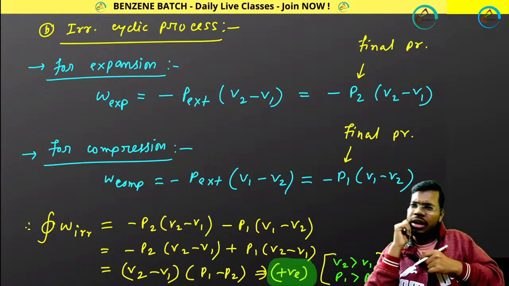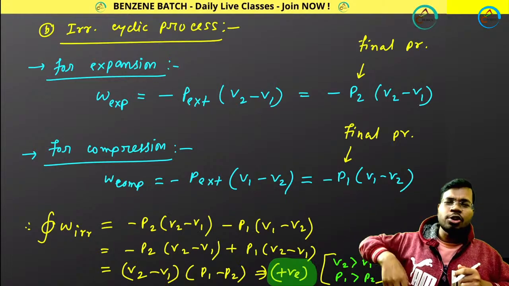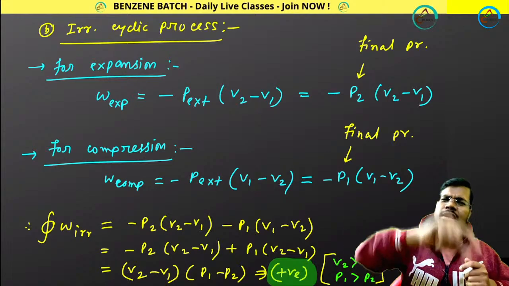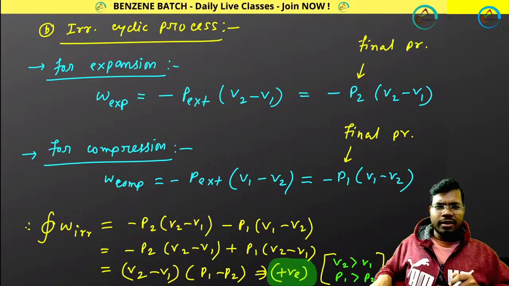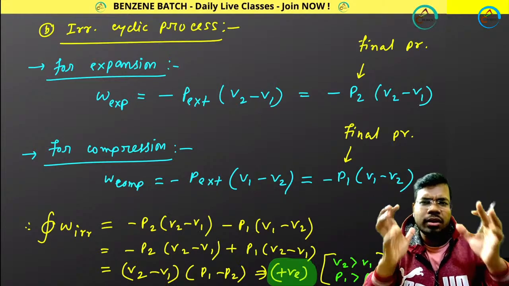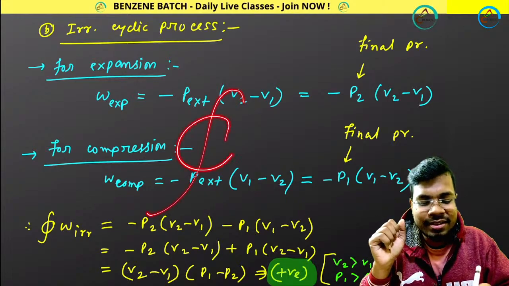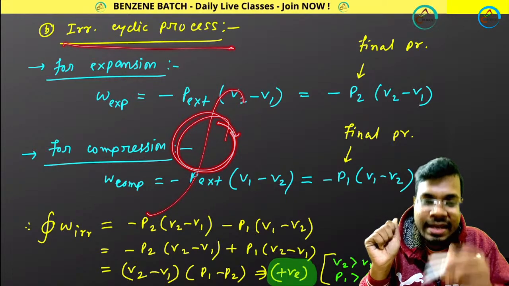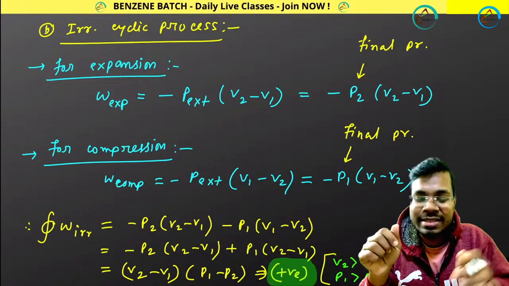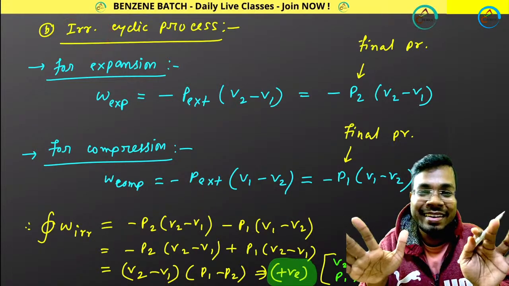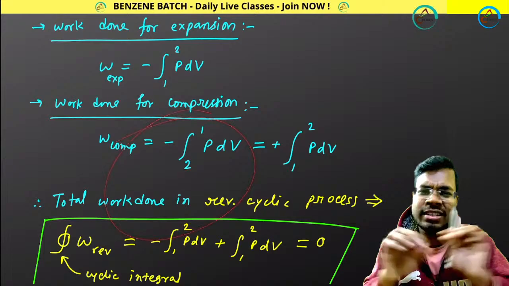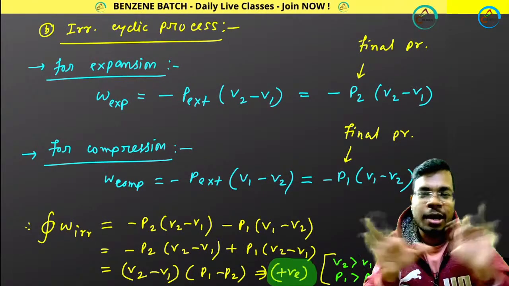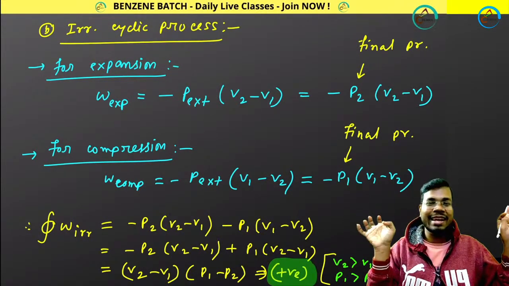You will be thinking, I am going from Delhi to Mumbai, Mumbai to Kolkata, Kolkata to Delhi, so my total work done should be 0 because it is a cyclic process. But no, because it is a natural process and all natural processes are irreversible, not reversible. Reversible means a 100% perfect system, and nature is not perfect. Complete perfection in nature is impossible.